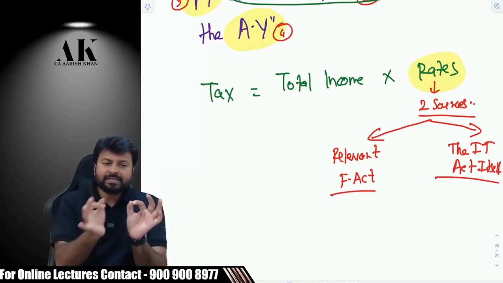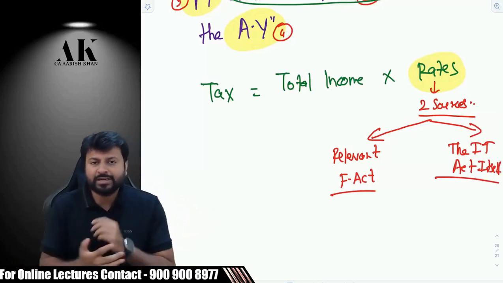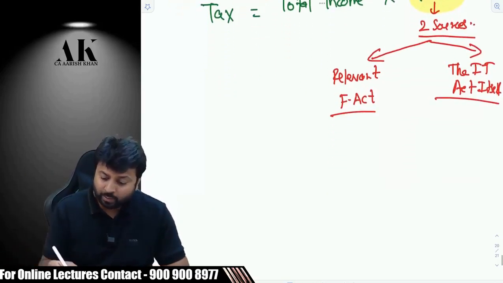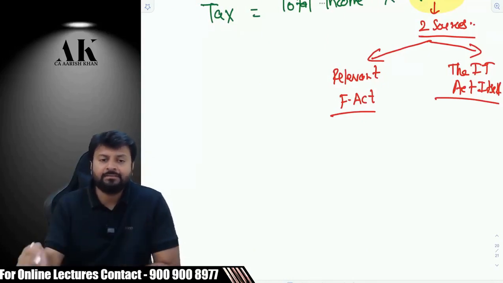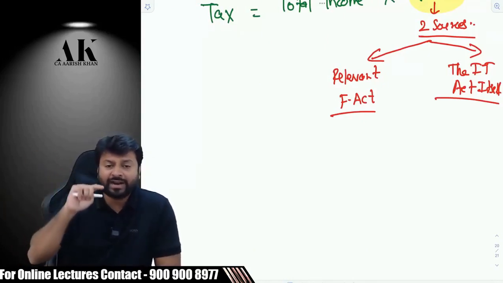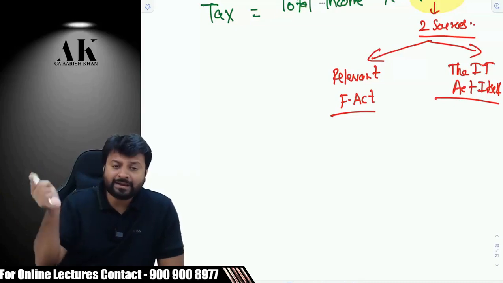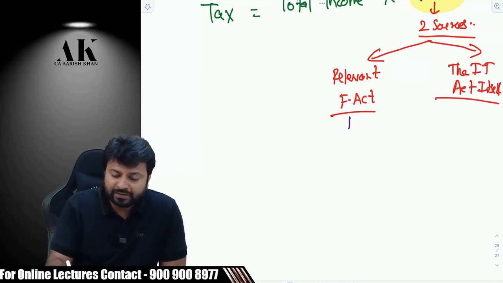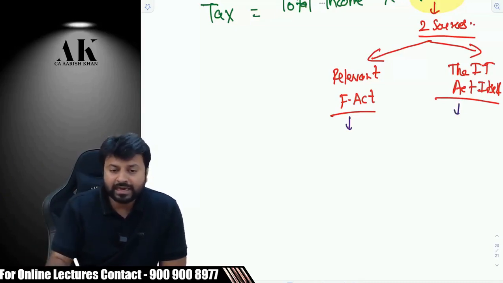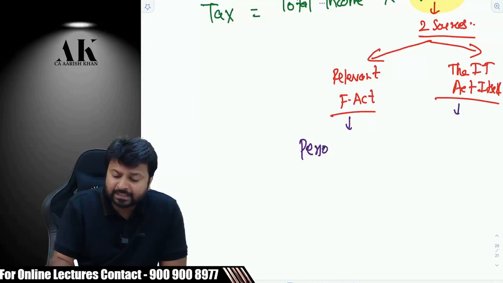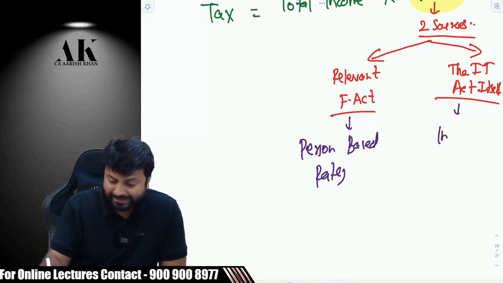There are some rates which are mentioned in the Finance Act, some rates which are mentioned in the Income Tax Act. Now the question is why? Why are not all of them at the same place? Second question, how is the classification done? Which rates are mentioned in the Finance Act and which rates are mentioned in the Income Tax Act? So let me tell you first which rates are mentioned where, and then we'll come to the first question, that is why. In the Relevant Finance Act, person-based rates are mentioned. Your income-based rates are mentioned here.